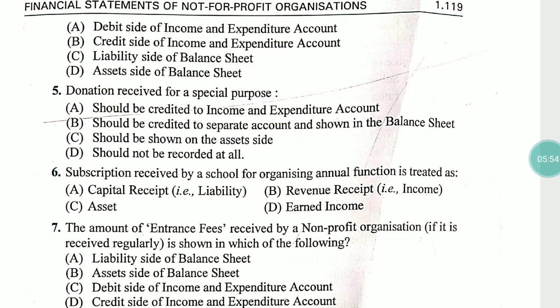It is always shown as a separate account, credit to separate account, इसको सेपरेट अकाउंट में आप दिखा सकते हैं और साथ में ही together with the separate account we also show the specific donation on the balance sheet, बैलेंस शीट का लायबिलिटी में हम लोग दिखाते हैं.